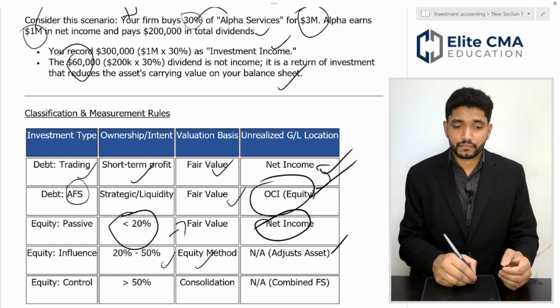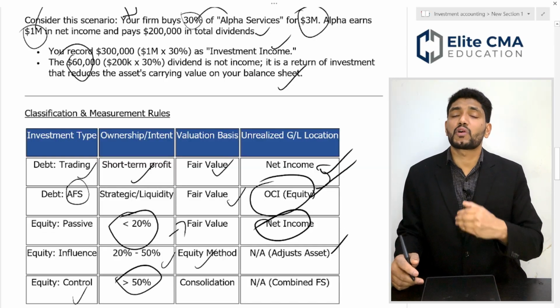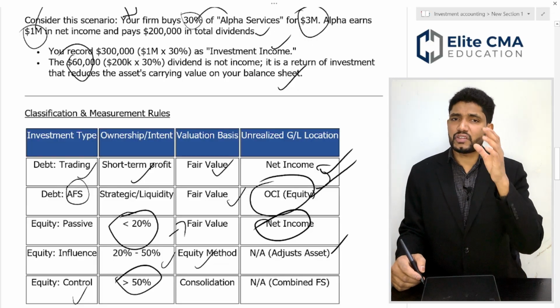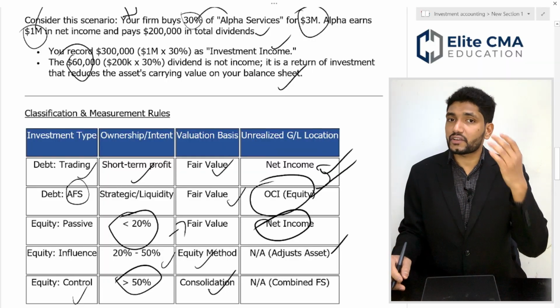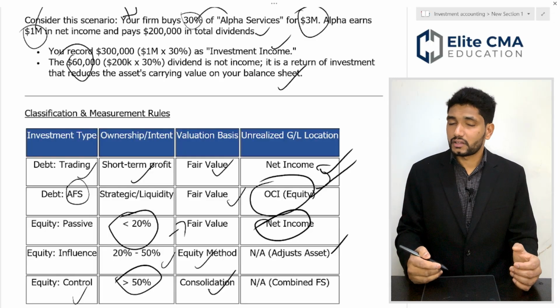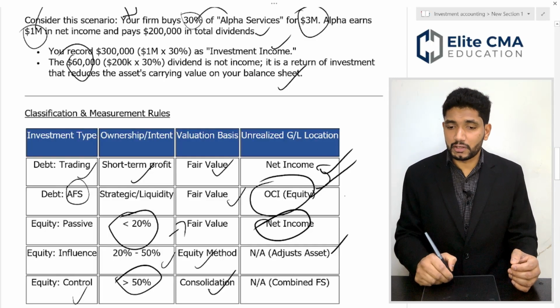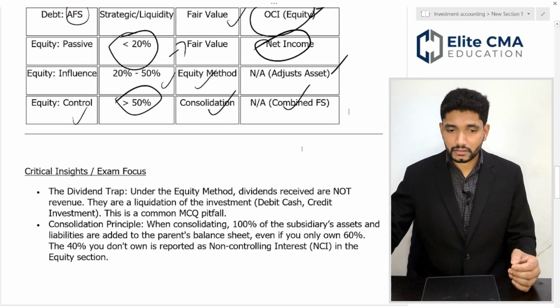investment value. Then the next category, the equity control method, that means you have an ownership percentage of more than 50%. So, in this case you have to consider it as a consolidation, and you have to prepare a consolidated statement even if you are not owning 100% of that company. That means you have to prepare the combined financial statement in this case.